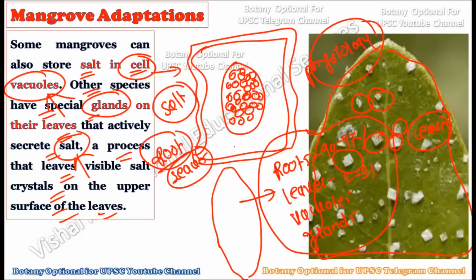So this is how there are some morphological structures and some physiological structures which are actually involved in saving the mangrove plants from this salt stress. Okay, so you can consider this as an introduction, and after that we will go through the details.